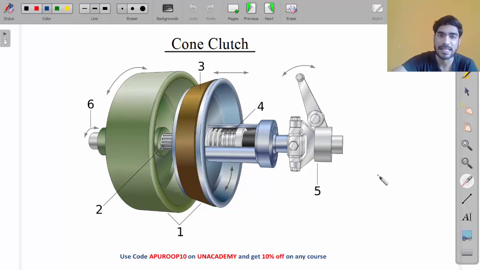In today's lecture we are going to cover cone clutch and centrifugal clutch, and we will solve some numericals related to cone clutch and centrifugal clutch. Okay, so let's first talk about cone clutch.